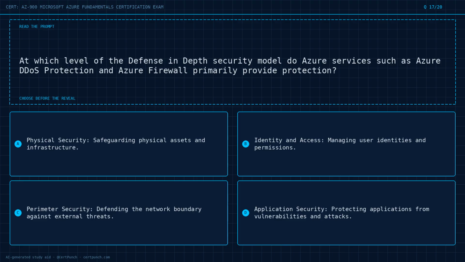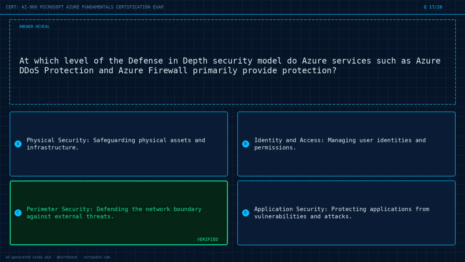Question 17 of 20. At which level of the defense-in-depth security model do Azure services such as Azure DDoS protection and Azure Firewall primarily provide protection? Option A, physical security, safeguarding physical assets and infrastructure. Option B, identity and access, managing user identities and permissions. Option C, perimeter security, defending the network boundary against external threats. Option D, application security, protecting applications from vulnerabilities and attacks. Choose the best answer before the reveal. Commit to it now.